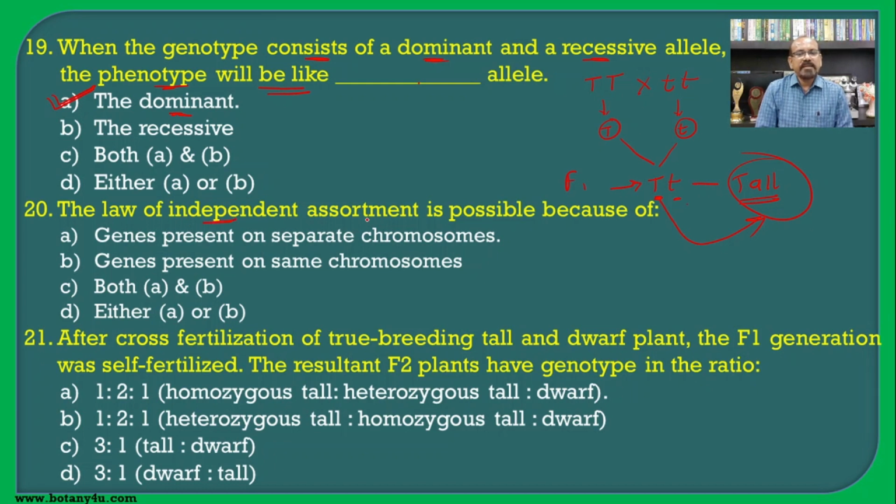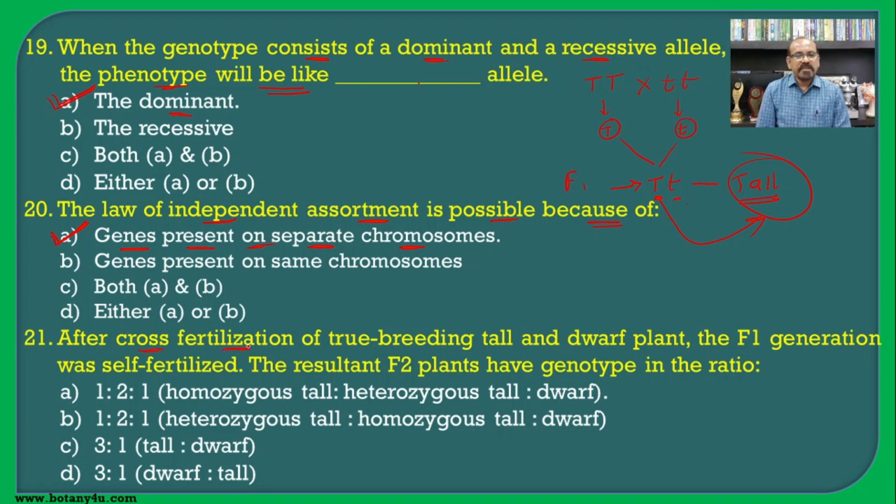The law of independent assortment is possible because, as we have seen earlier, the 7 pairs of contrasting characters chosen by Mendel were present on separate chromosomes, and because of that there is a possibility of the law of independent assortment. If the genes are linked with each other, then the law of independent assortment is not possible. Hence, genes present on separate chromosomes is the correct reason for the law of independent assortment.